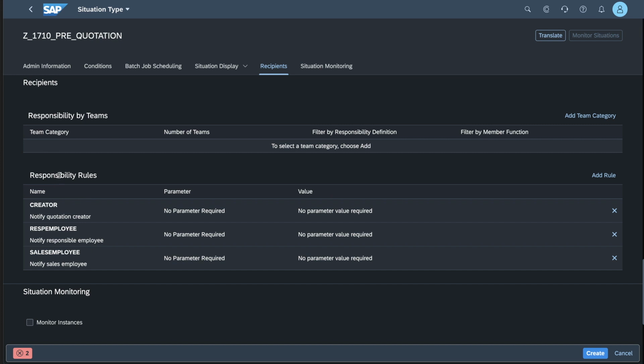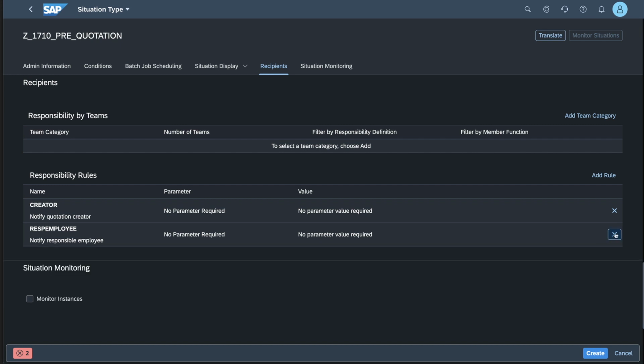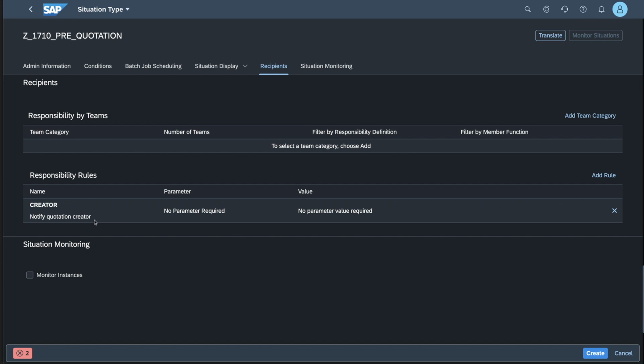So what we'll do is we will use the responsibility rules option, and we are not using the sales employee, we are not using the responsible employee. We are going to use the creator. So whoever created the quotation will be the one that gets the notification if a situation is identified.